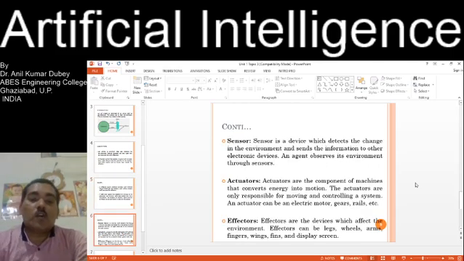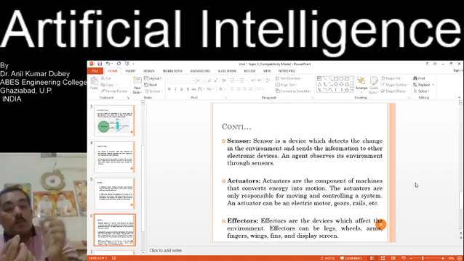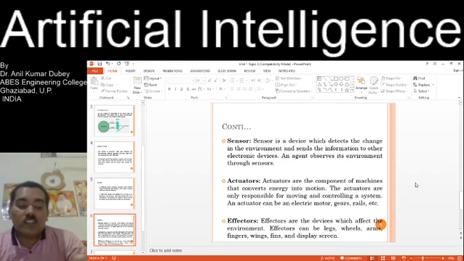Now we discuss some terms used with agents: sensor, actuator, effector. A sensor is a device which detects changes in the environment and sends the information to other electronic devices. The main work of the sensor is to find out what activity changes in the environment and pass that information on.